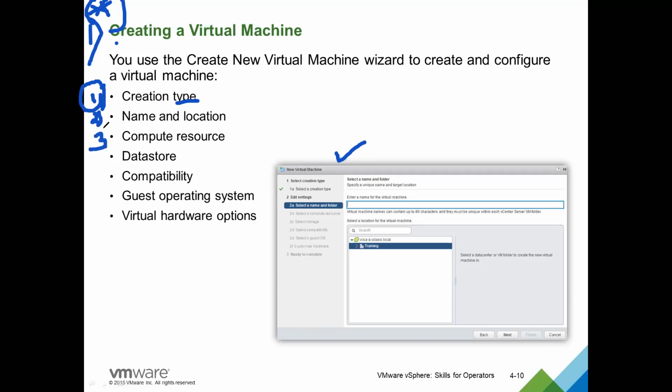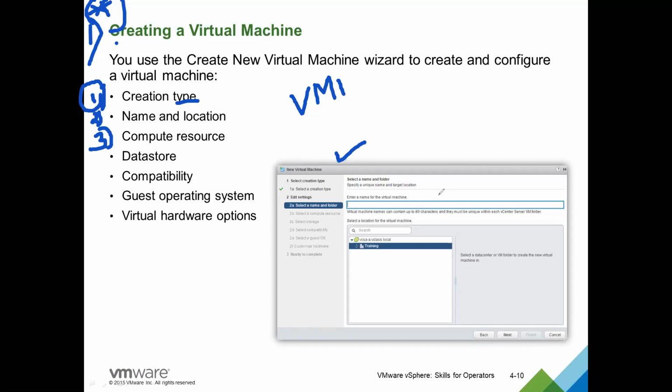Next, compute resources, meaning the virtual machine. Suppose I gave the name VM1. The virtual machine that you are using, which data store, which host, I will show you in the demo. There will be two VCSAs, and two different regions or clusters.